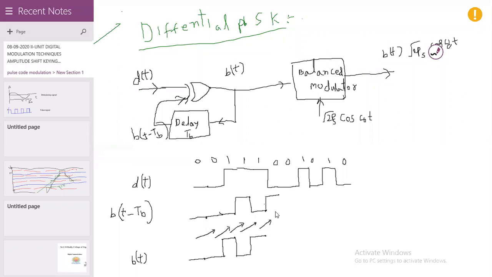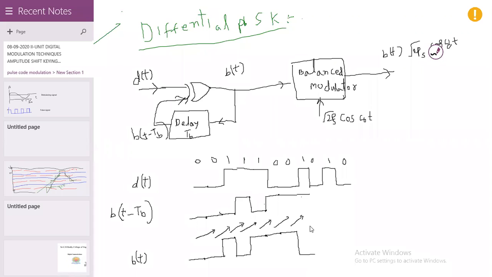If 0, 1, the output of the exclusive OR gate is 1. This is shifted to the next one. Again b of t minus TB is 1. 0, 1, the output is 1. This is shifted to the next one. Again this is 1. 1, 1, that is 0.